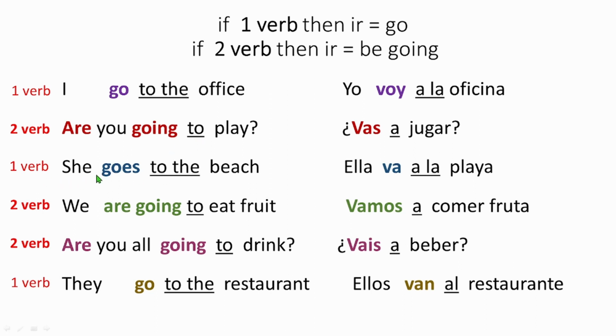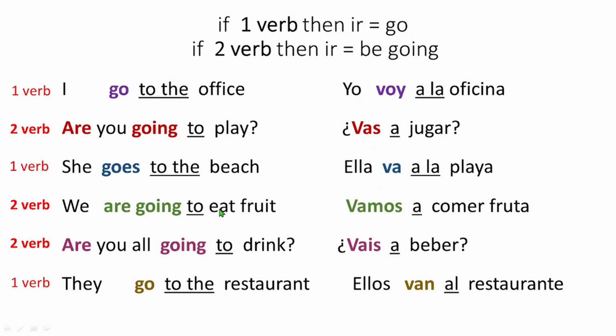Again, there is one verb. She goes to the beach. Ella va a la playa. See, the meanings are changing. When there is just one verb, its meaning is go, right? Whenever there are two verbs in a sentence, it means be going. Now, be going means am going, is going, are going, depending on conjugation.